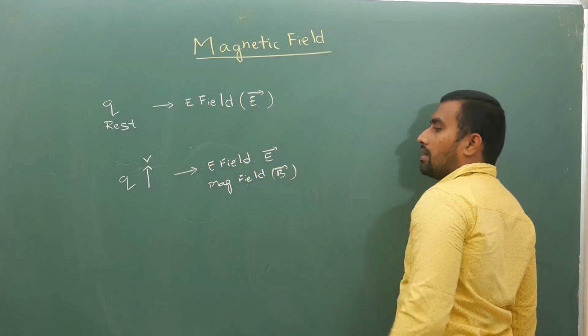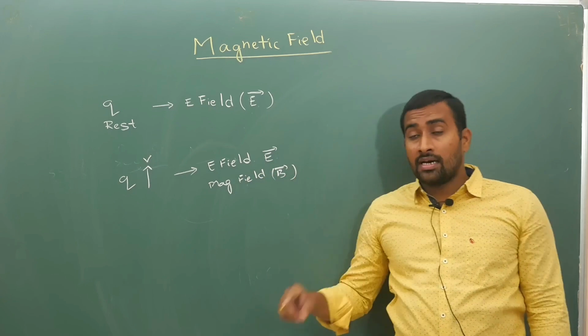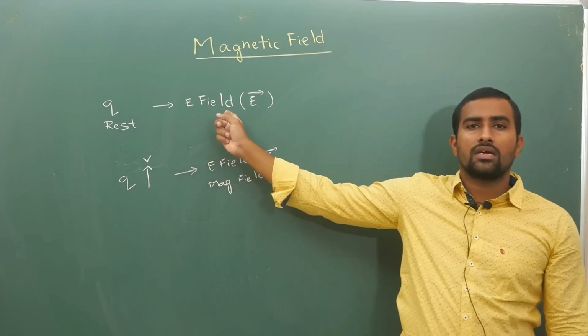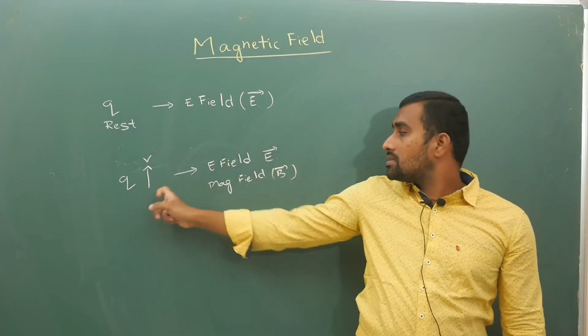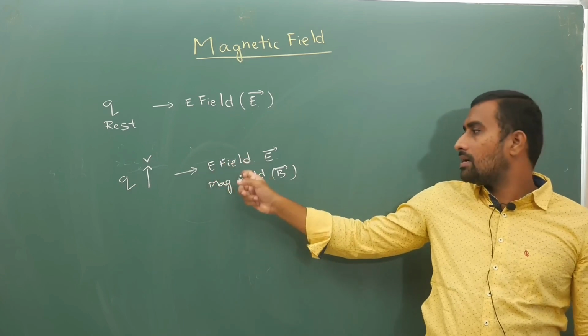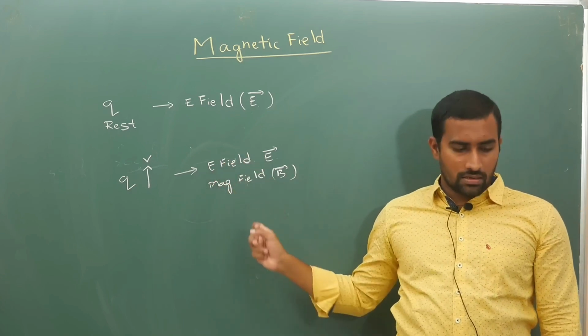So here my point is, if charge is at rest, it will produce electric field E bar. If charge is moving, it will produce electric field E bar as well as magnetic field B bar.